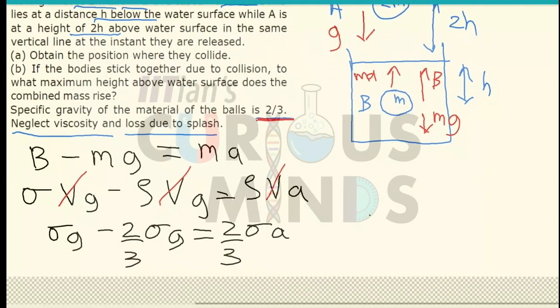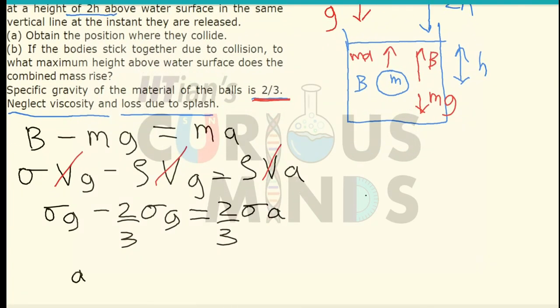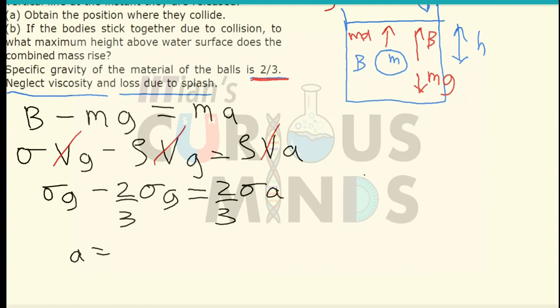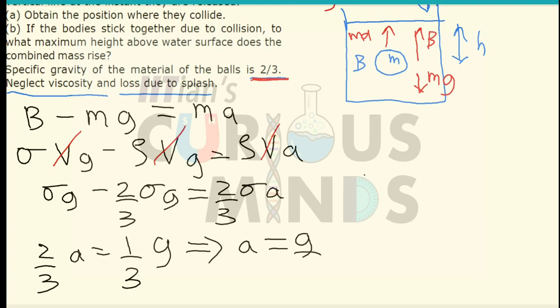So the acceleration comes out as 3 minus 2, which is 1, so 1/3 of g. So 2/3 a equals 1/3 g, which implies that the 3 and 3 get cancelled, and a will be equal to g/2.